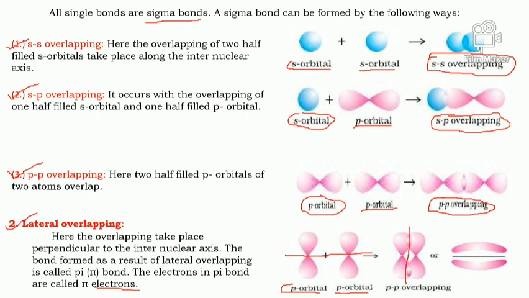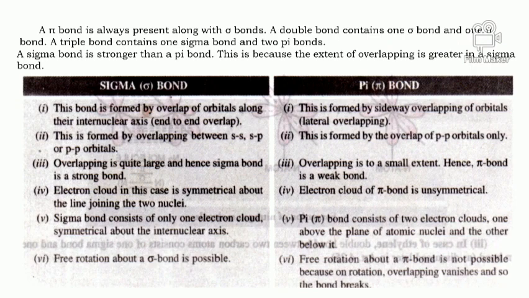This results in the formation of a pi bond, and the electron cloud, you can see, is just above the plane and below the plane. A pi bond is always present along with a sigma bond, because a single bond is always a sigma bond. Multiple bonds contain sigma as well as pi bonds. In a double bond there will be one sigma and one pi bond. In a triple bond there will be one sigma and two pi bonds.